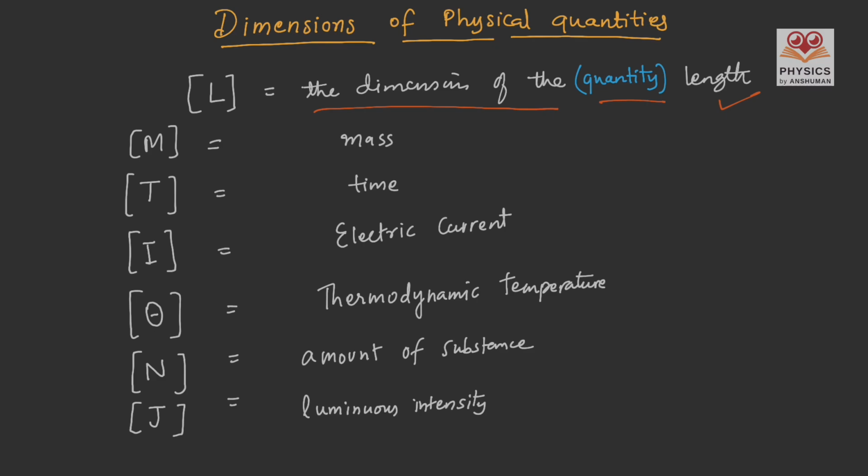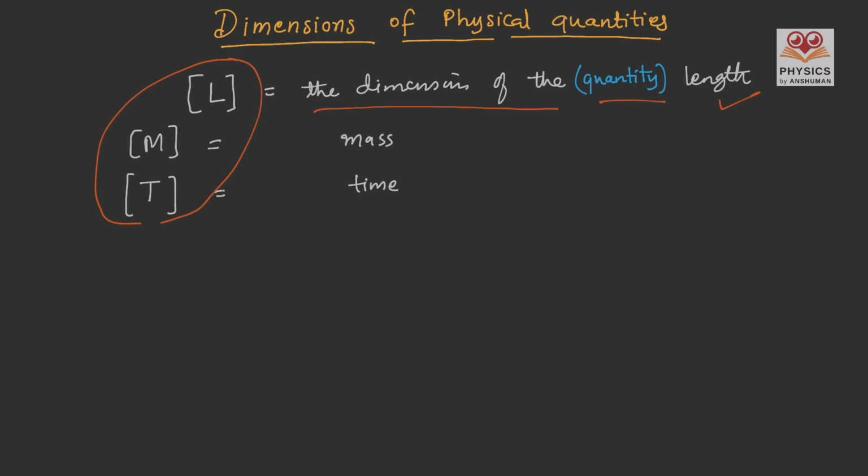In the study of mechanics, we only focus on the top 3 dimensions, that is the dimensions of length, mass and time. And with the help of these 3, we can write the dimensions of many derived physical quantities, let's say velocity. Velocity is length, that is the distance, divided by time. So we can write the dimensions as length divided by time, or we can write L T to the power minus 1, and finally we have to place the square brackets.